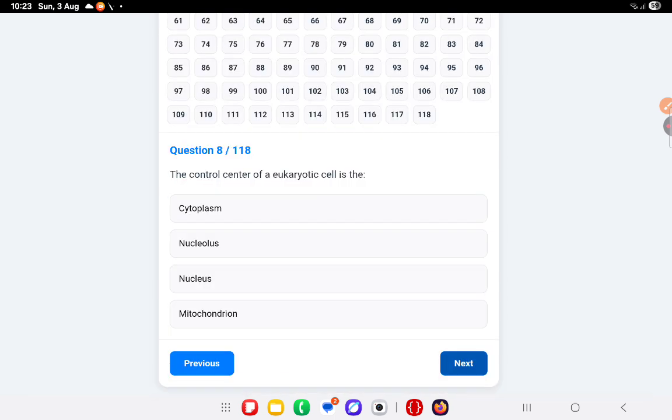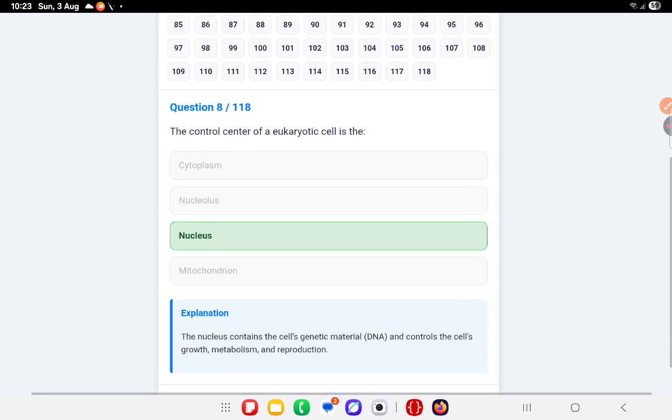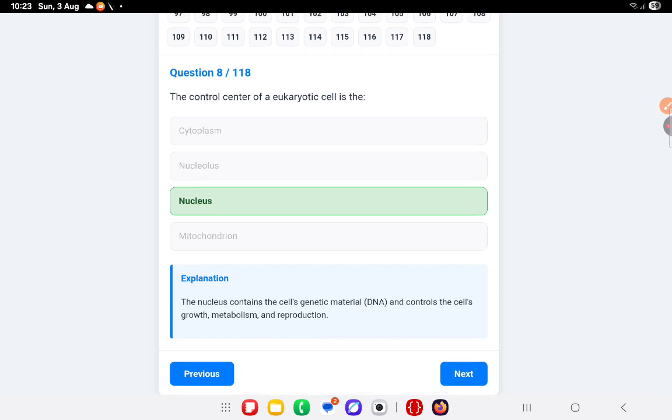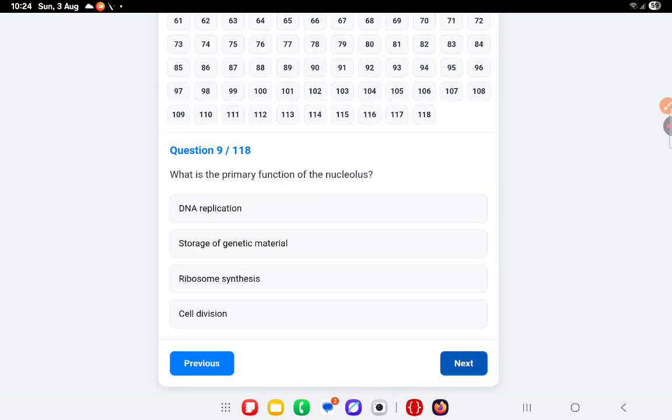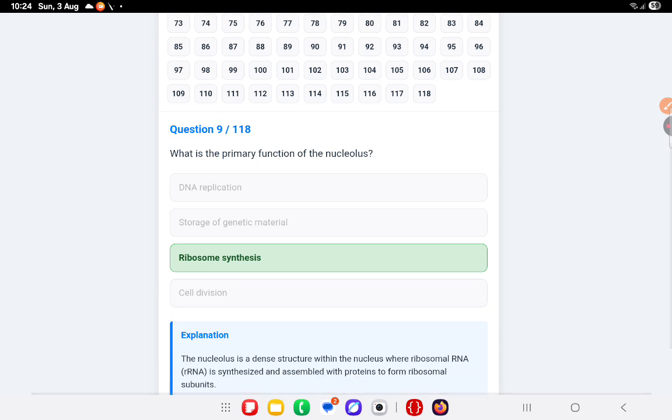Next question. The control center of the eukaryotic cell is the nucleus. The nucleus contains the cell's genetic material, that means RNA, DNA, and controls the cell's growth, metabolism, and reproduction. What is the primary function of the nucleolus? Ribosome synthesis. The nucleolus is a dense structure within the nucleus where ribosomal RNA, that means rRNA, is synthesized and assembled with the proteins to form ribosomal subunits.